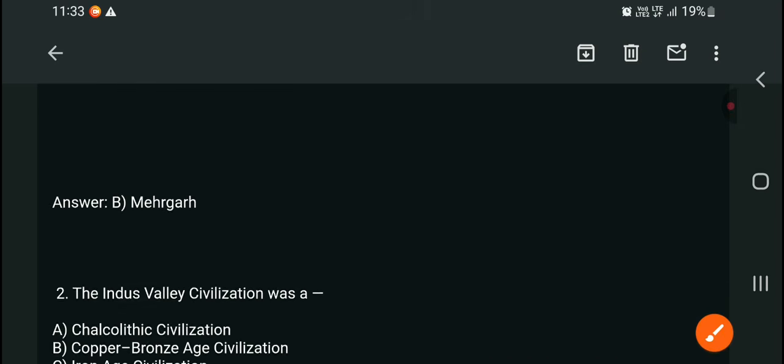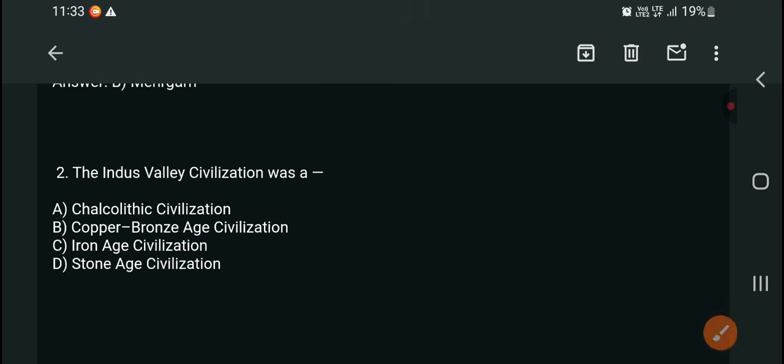Next, second question. The Indus Valley civilization was a Chalcolithic civilization, Copper Bronze Age civilization, Iron Age civilization, or Stone Age civilization. Which is the right answer? It is related to which period?